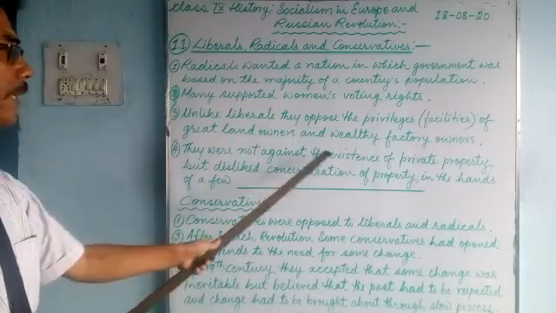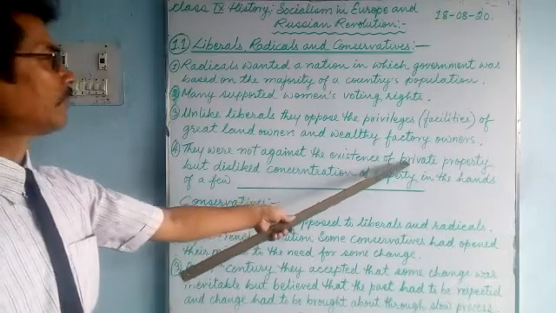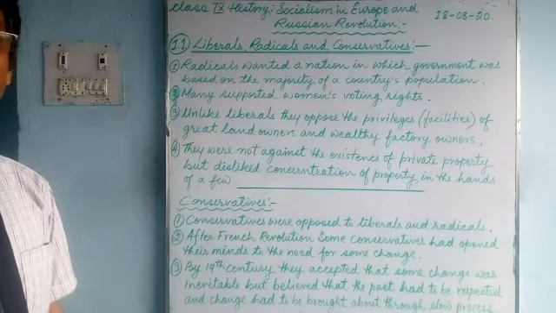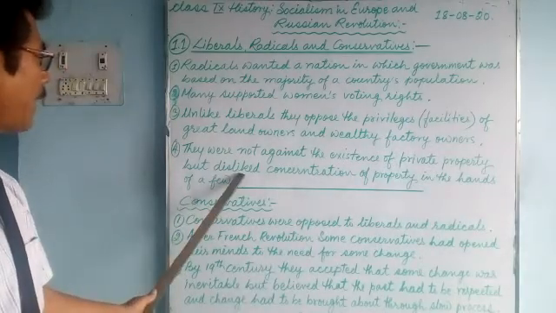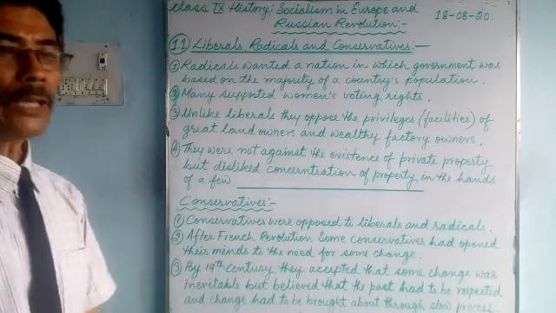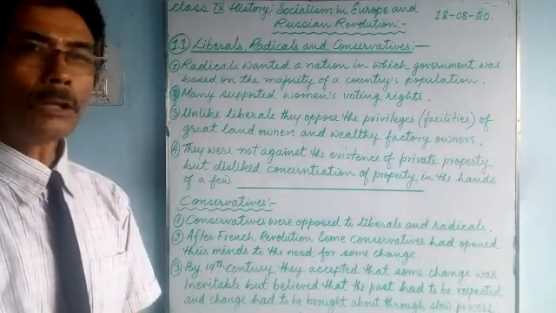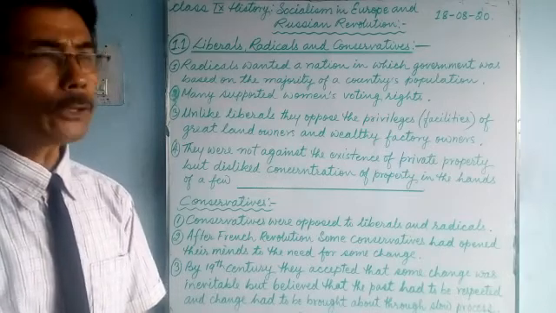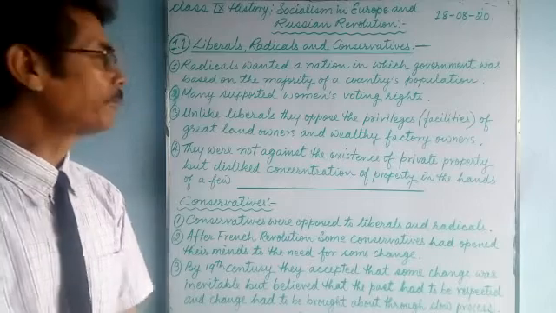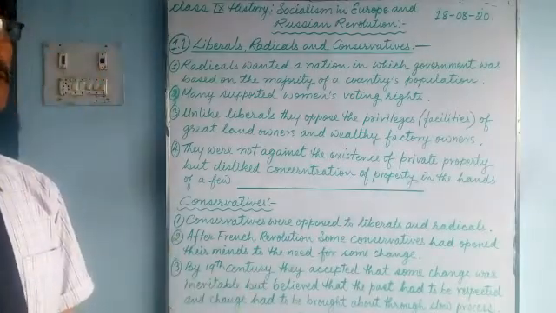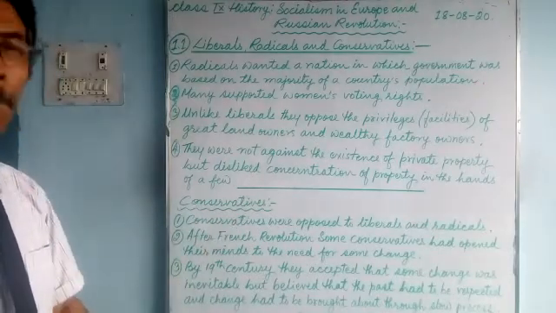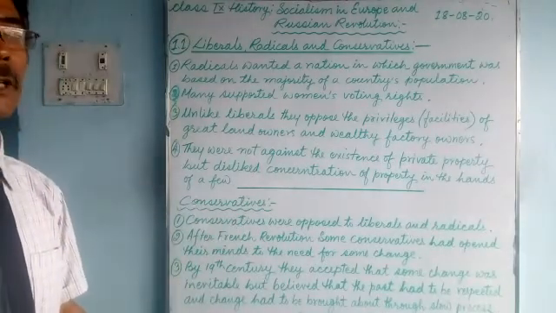They were not against the existence of private property, but disliked concentration of property in few hands. They wanted all the people to possess property, not only a few persons.